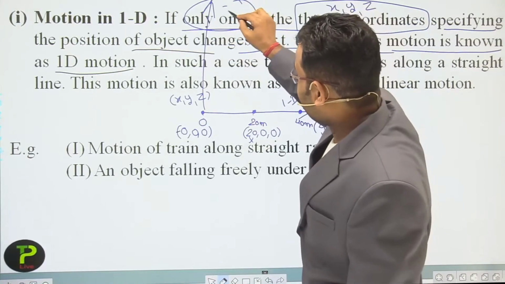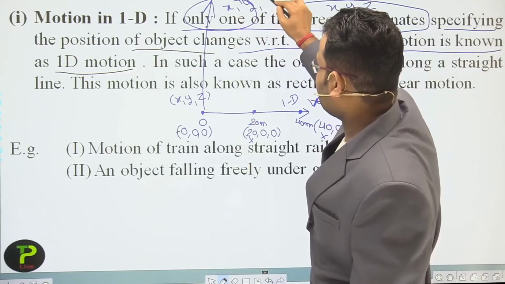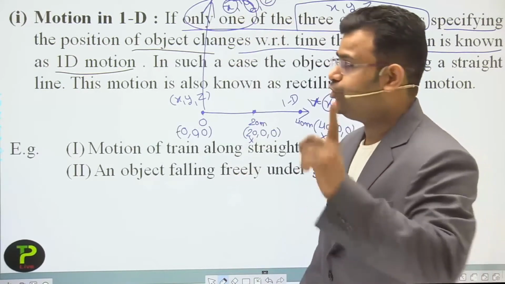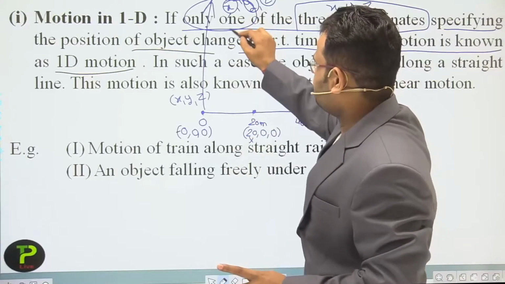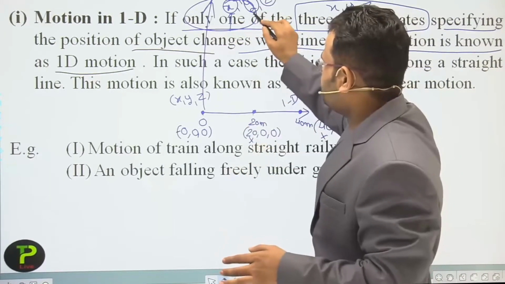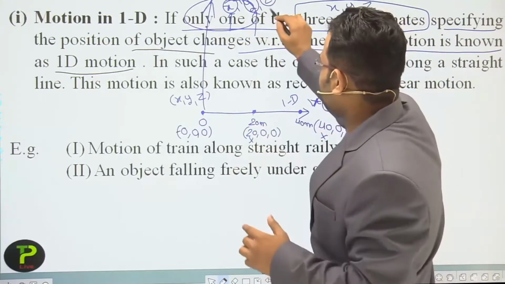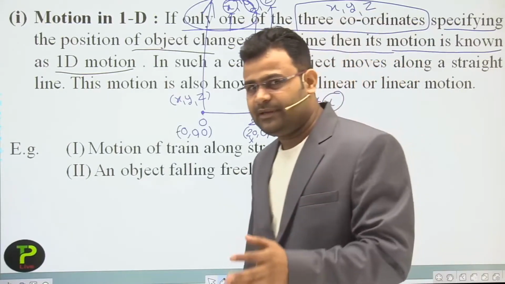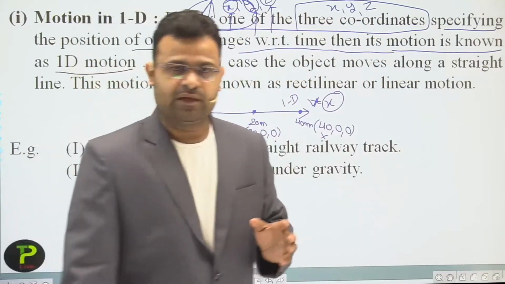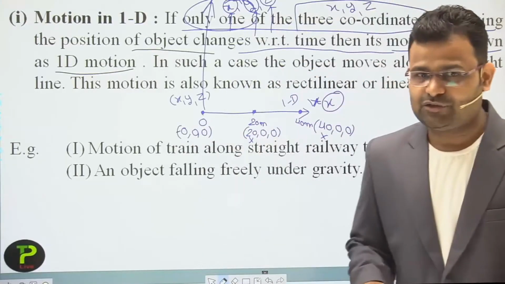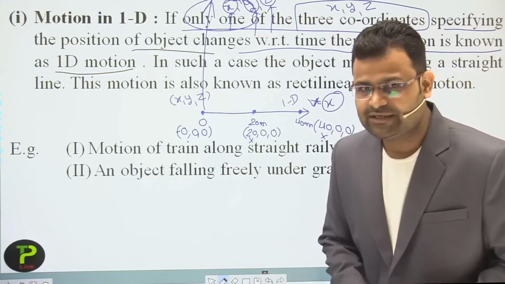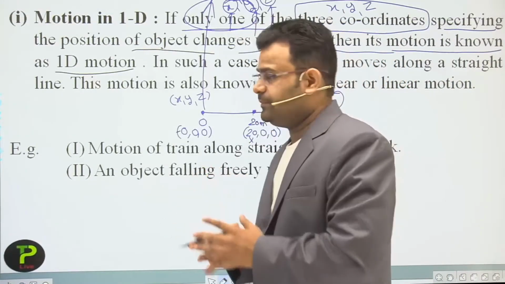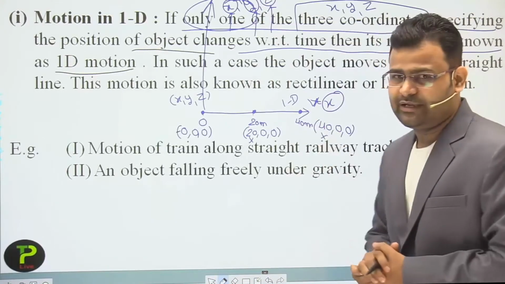It may be x, it may be y, it may be z, any one, but the condition is that only one coordinate changes. If x, yes, that is one dimension. If y, yes, that is one dimension. If z, that time also we can say that is one dimension. It doesn't matter. If only a single coordinate changes, that time we can say that is one dimension motion. So dear students, that is one dimension motion.